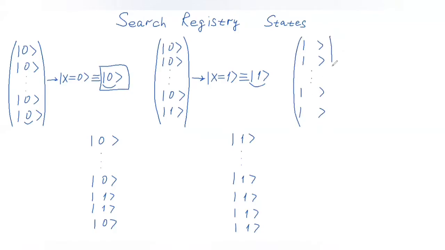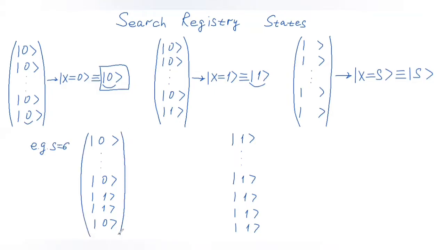Somewhere we will have a combination of 0s and 1s in the search registry, which would correspond to our solution with index x equal s, which we can denote just as s in ket notation. To make it a little bit more concrete, let's assume that s is equal to 6. In this case, we will have a state of the search registry with the majority of the qubits in the state of 0, and the last combination will be 0, 1, 1, 0, which is the binary representation of the number 6.